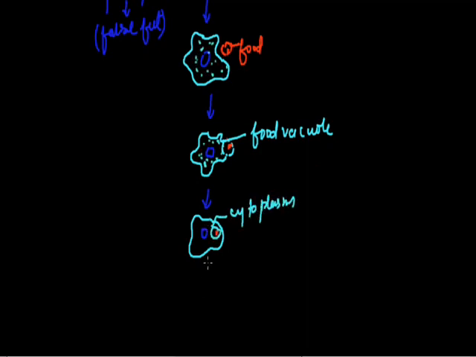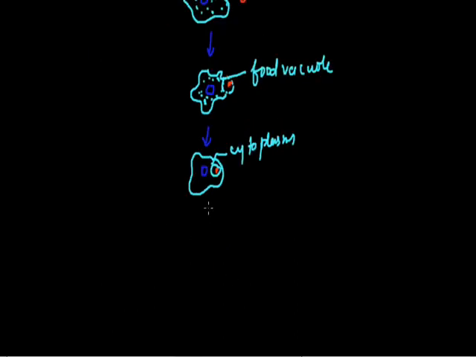After digestion, this food vacuole disappears and digestion is completed.